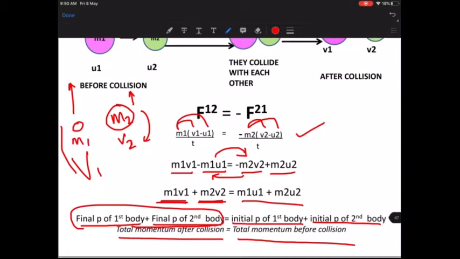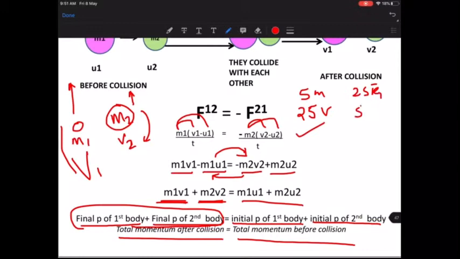To give you an example in terms of numerical value, suppose there's an object of mass 5 kgs, but let's say its velocity is 25 kilometers per hour. This is the velocity. Then there's another object having mass 25 kgs, but the velocity is only 5 kilometers per hour.